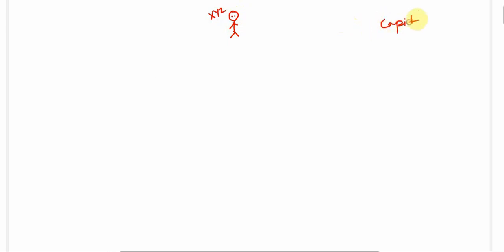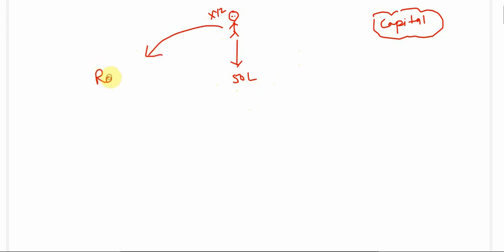Even this XYZ is in need of capital, and he needs around 50 lakh rupees, but he doesn't have that much money with him. So since he formed a company, he has the right to raise money, or we can say capital, from the general public.